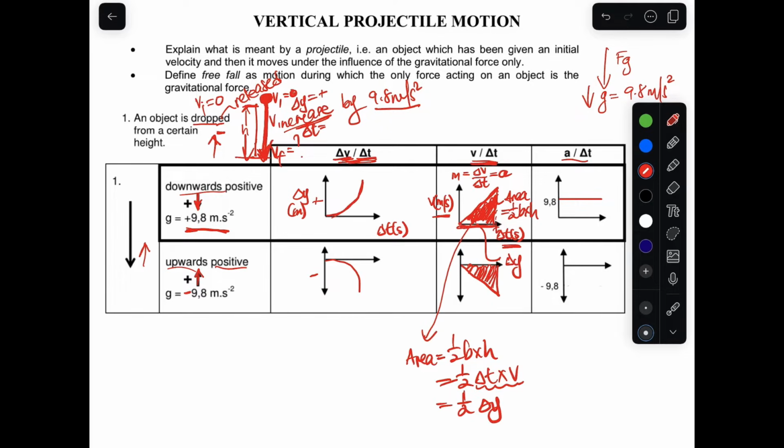Now let's look at when you chose upward as positive while the object is going down. If you chose upward as positive, your acceleration is always going down. It will be below the x-axis. It will be a straight line like this, that is 9.8. Always, guys, in the acceleration time graph, it's a straight line, which is 9.8.